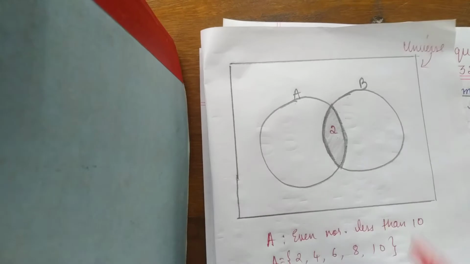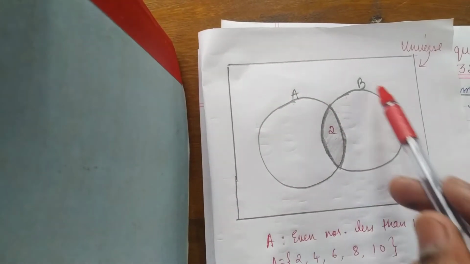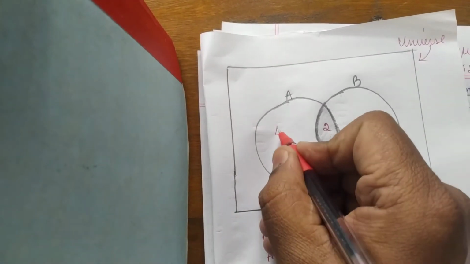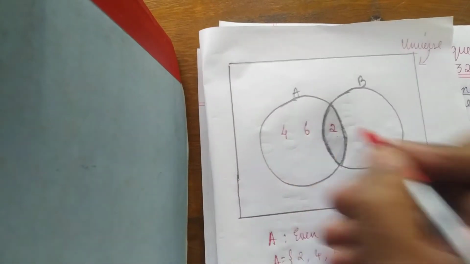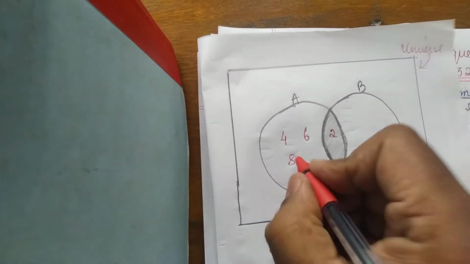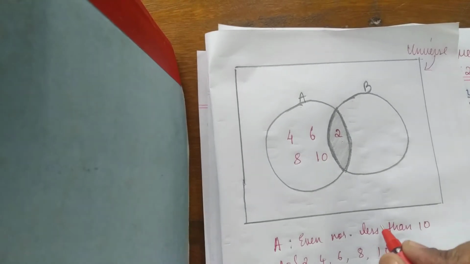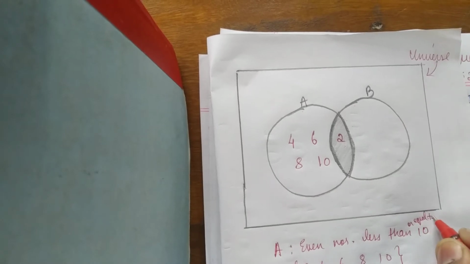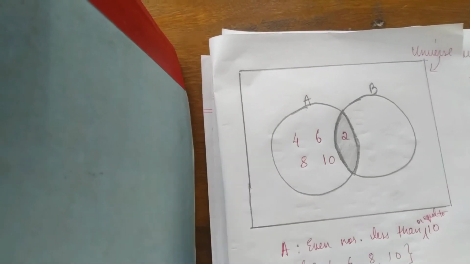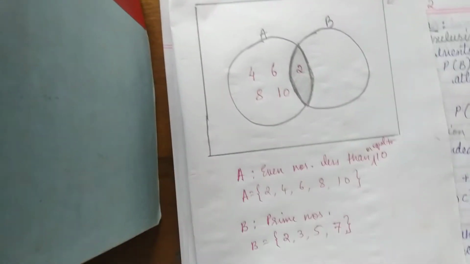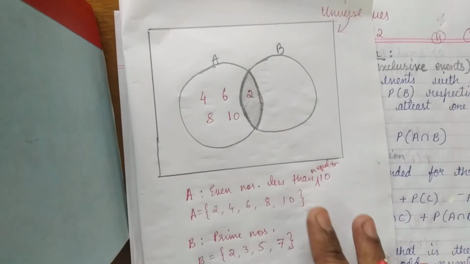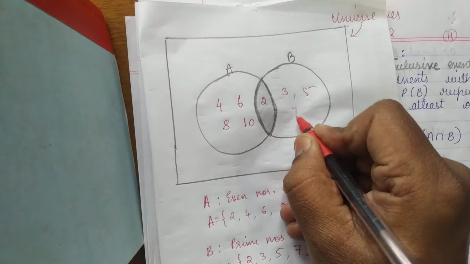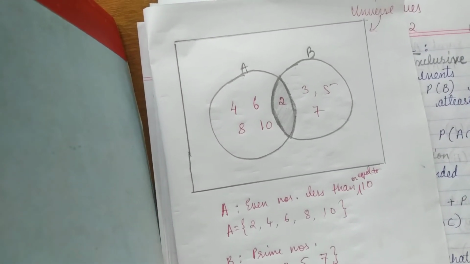Now 2 is there in A, and 2 is there in B also, right? And it is common to A and B. Now 4, it is not there here. 6, 8, 10. Even numbers less than or equal to 10, then only 10 will come. If it is less than 10, then 10 will not come in this. Okay, the next thing: 2 is already written, then 3, 5 and 7. So this is how you write a Venn diagram.